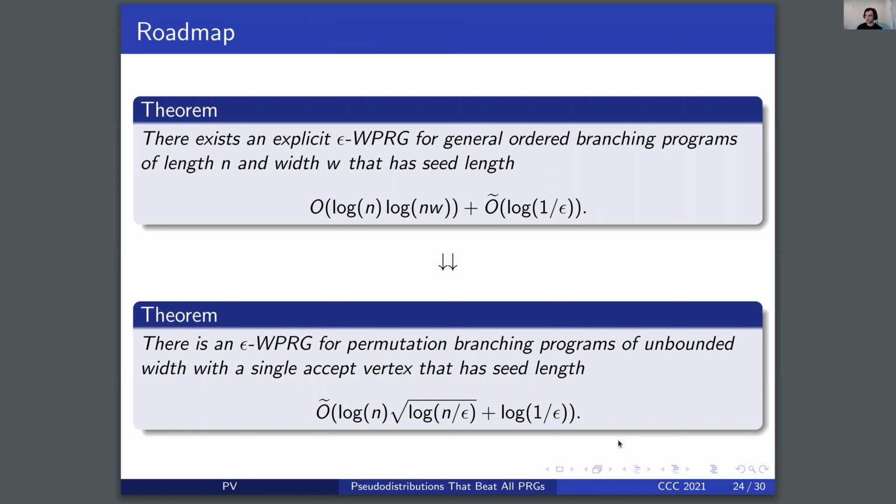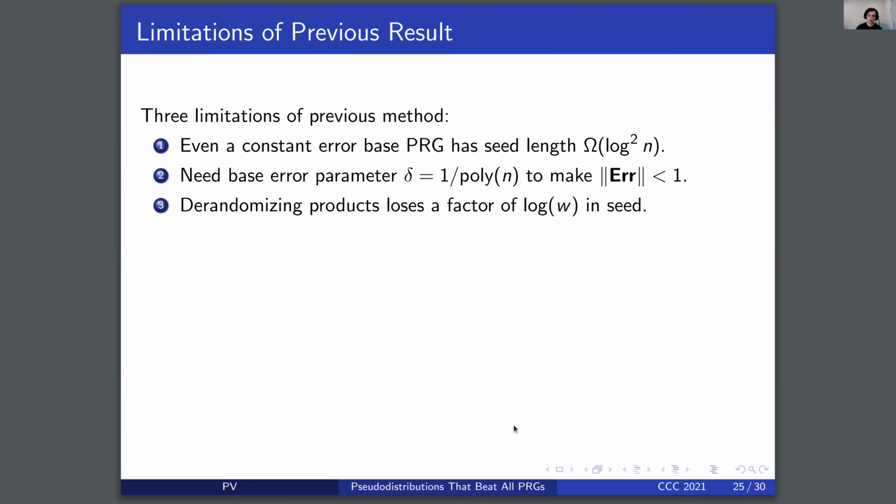So we've completed the proof of the ordered branching program case, but we still have our further goal. We want to obtain a seed length of log n square root log n over epsilon plus log 1 over epsilon. And here we want to achieve it for unbounded width permutation branching programs. There are 3 limitations of the previous method in our goal to prove the main theorem.